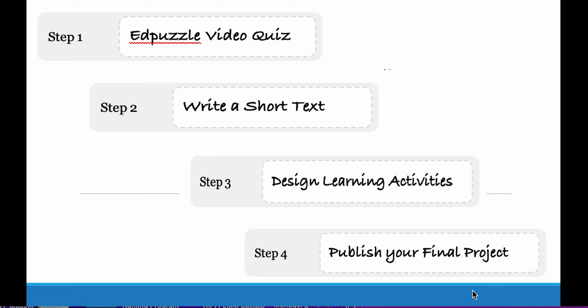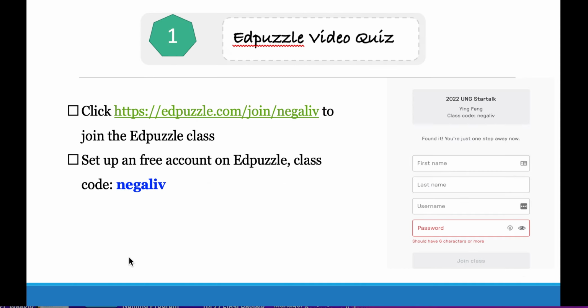In order to complete this project, there are 4 steps. Step 1, Edpuzzle video quiz. Step 2, write a short text. Step 3, design learning activities. Step 4, publish your final project. I will explain each step in detail.